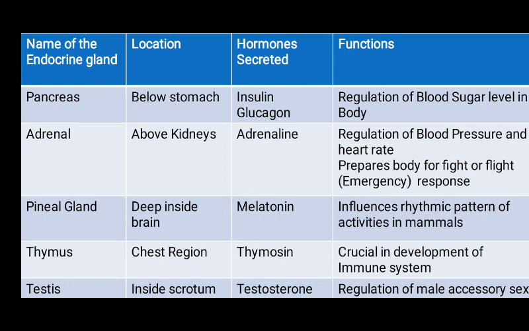And if there is a deficiency of insulin hormone in our body, that will cause a disease which is known as diabetes. And what is diabetes? Diabetes is a disease that is characterized by large quantities of sugar in our blood, and it is this insulin hormone which controls the metabolism of sugar. But if, due to some reason, the pancreas does not produce a sufficient amount of insulin into our blood, then the sugar level in our blood rises.